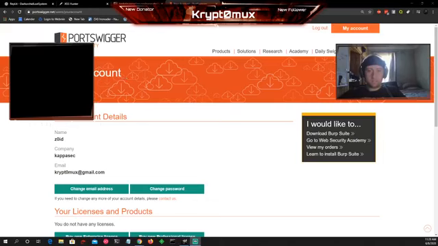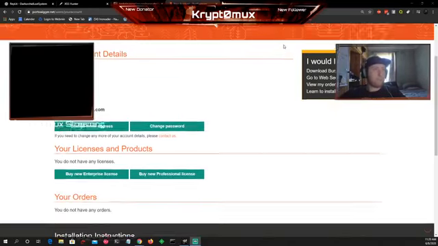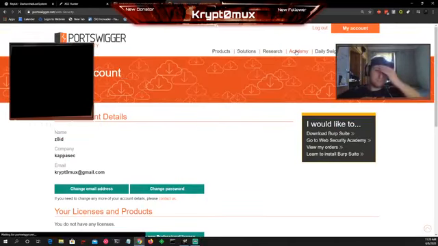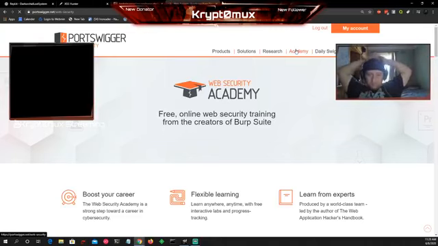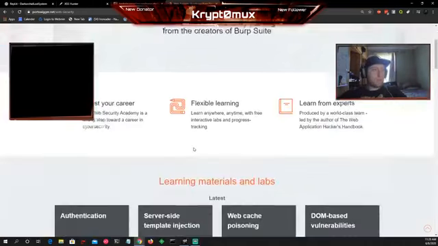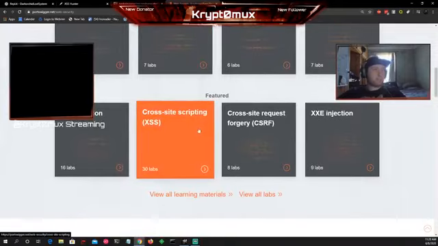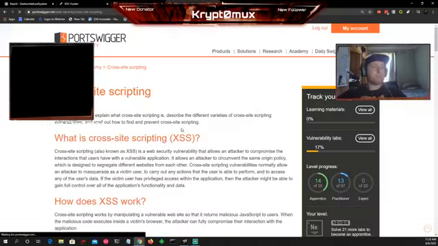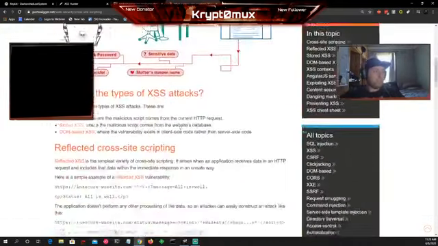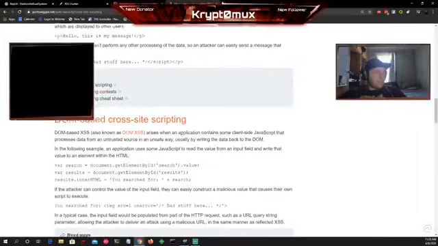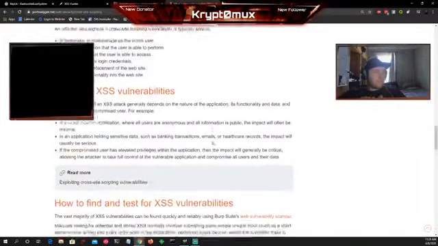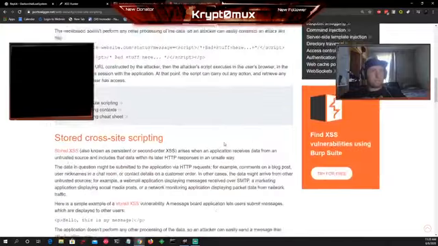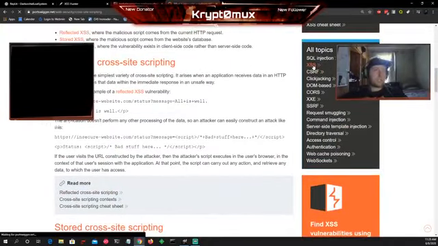So we're going to go to Academy, and then we'll go to cross-site scripting. Now we want to look for blind cross-site scripting, so let's look for blind, and that can be done up here. We want to go XSS and choose blind.